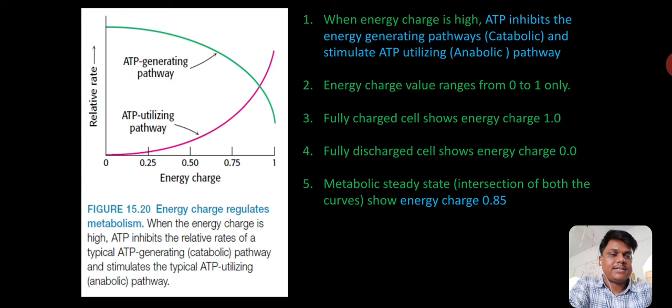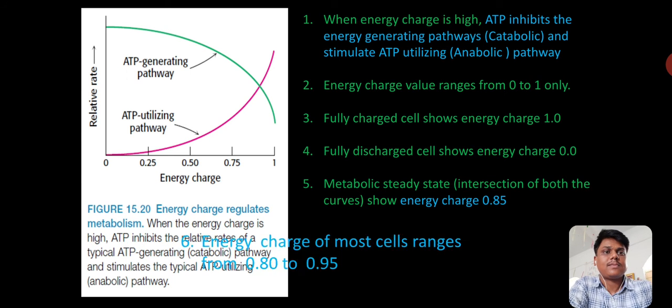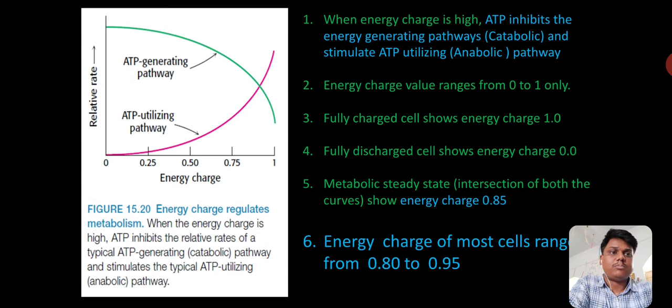Metabolic steady state is a state in which the cell maintains its own energy charge, which is always greater than 0.50, because the cell always reserves its energy by producing more and more ATP, which can be utilized by ATP utilizing pathways. Energy charge of most cells ranges from 0.80 to 0.95.